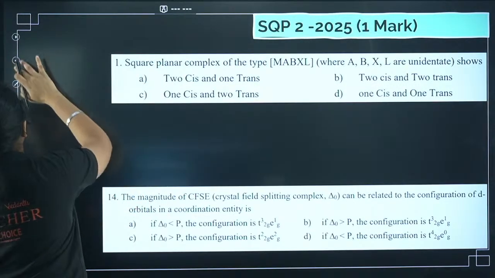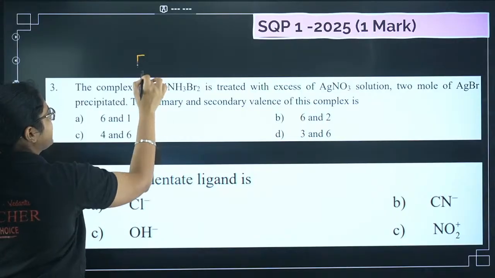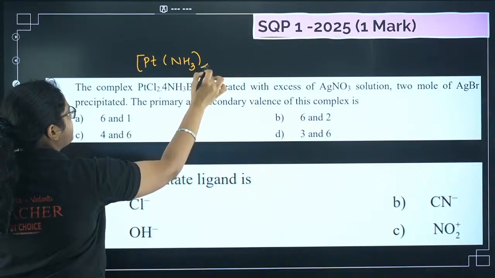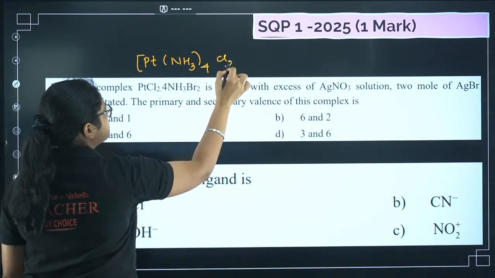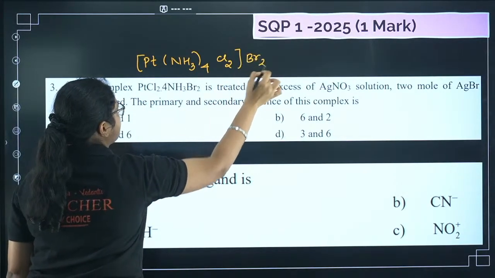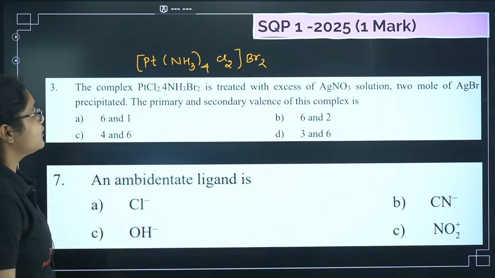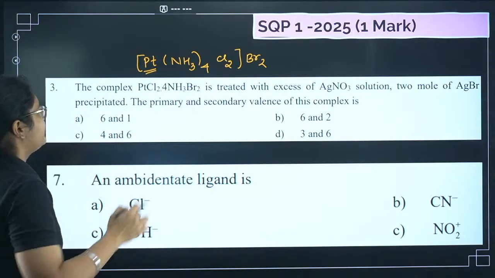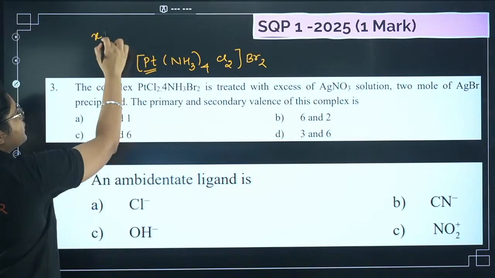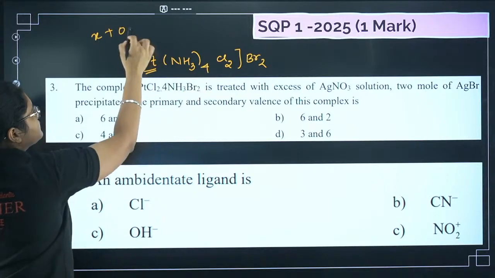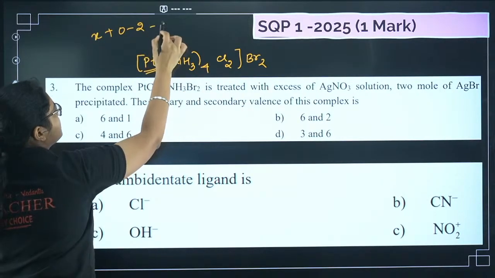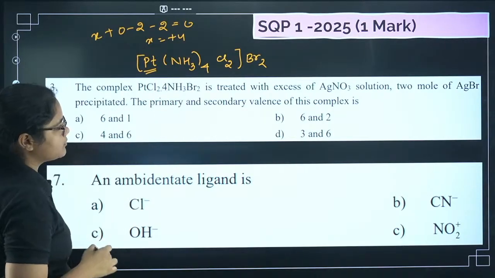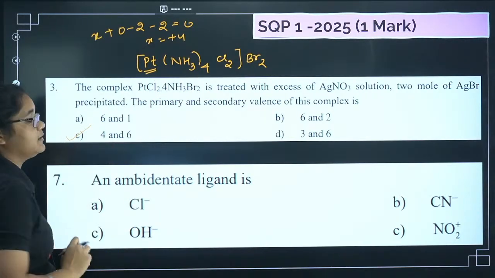So if I want to write the formula, it is Pt, then I'll have NH3, bromine 2 will be outside, Cl2 will be inside, and I have the compound like this. This is the formula of the compound, right? Now the question is asking you first the primary valency. Primary valency means the oxidation state of platinum. Let this be X. NH3 is a neutral ligand, so 0. Chlorine is minus 1, so minus 2. And here bromine is minus 2, equal to 0. So X I will get plus 4, right? So which option? There's only one option where I have primary valency of 4.